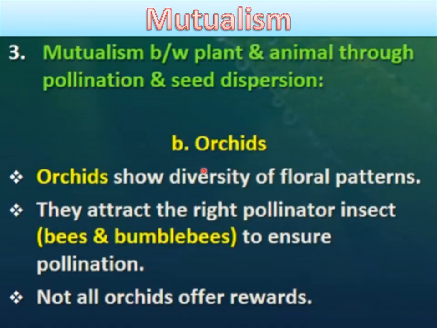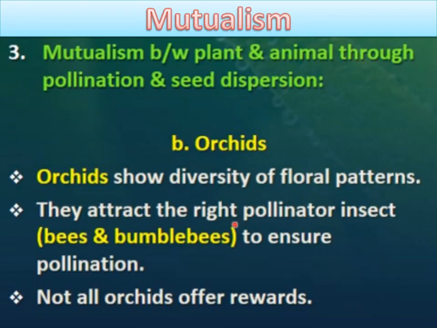The next example is found in orchids, and that is also the same mutualism between plant and animal through pollination and seed dispersal. So here we have the example of orchids. Orchids show diversity of floral patterns. There are different species of orchids, okay, and different floral patterns are found.